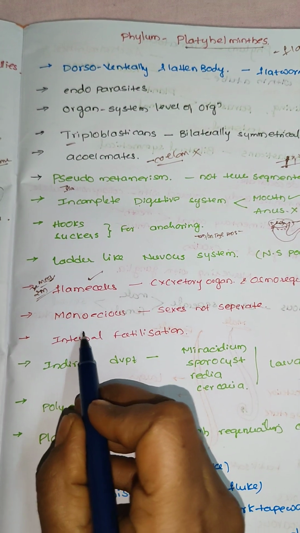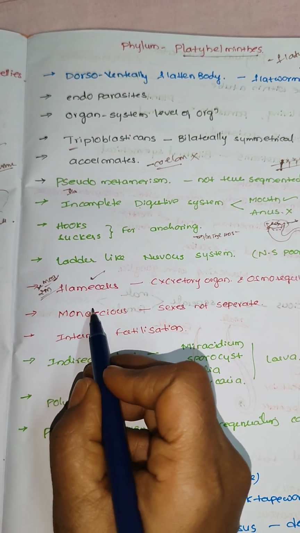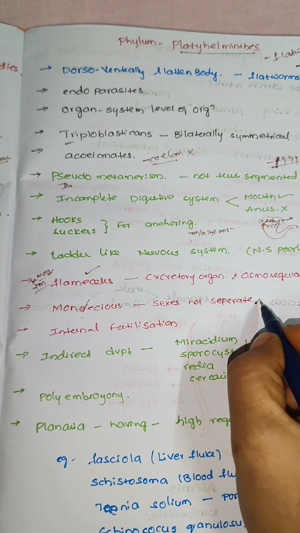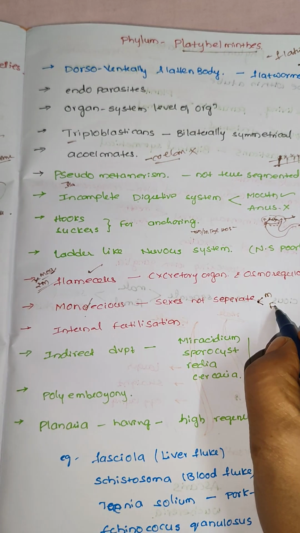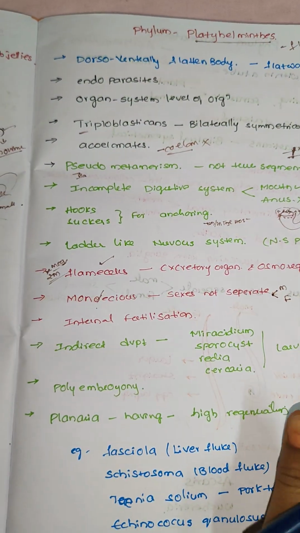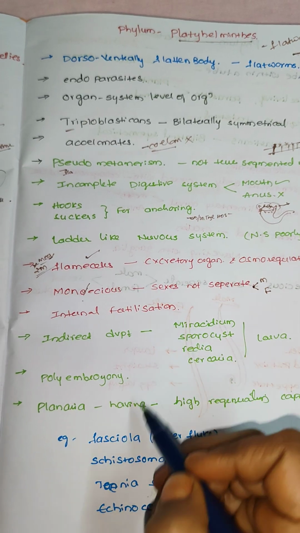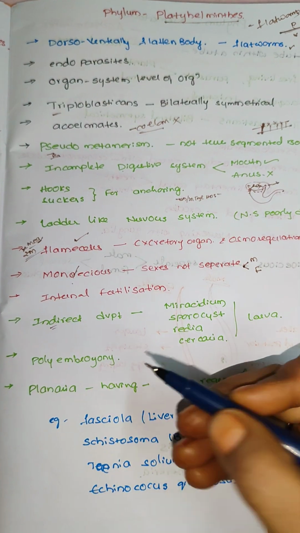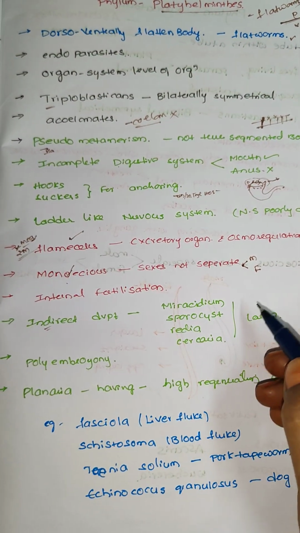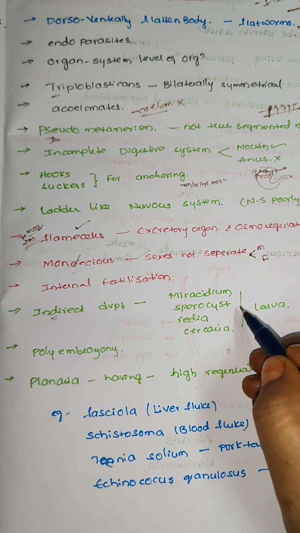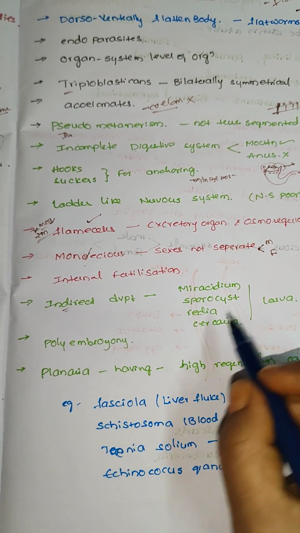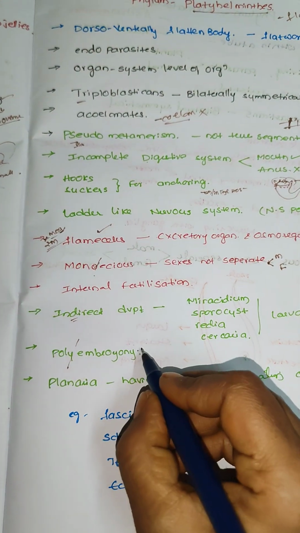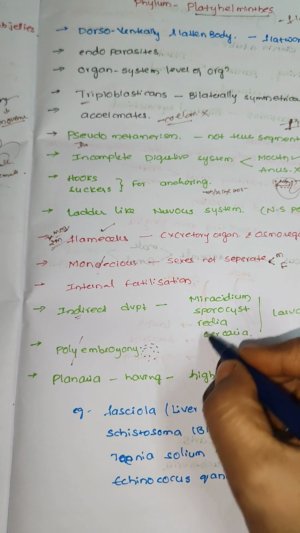These organisms are monoecious. Already I told you, mono means single. Here, a single organism can produce both male gametes and female gametes, meaning sexes are not separate. And the fertilization is internal. So the development is indirect. Indirect development means it has larval forms. In that, different types of larval forms are there: Miracidium, Sporocyst, Redia, Cercaria. And polyembryony. Poly means many. Many types of embryonic development occur like this.